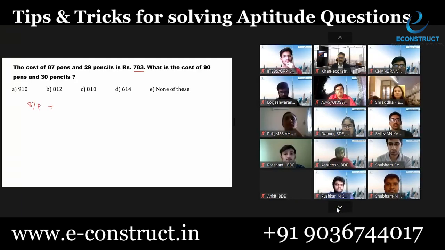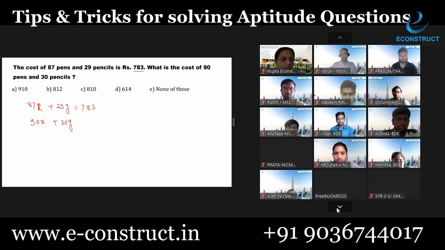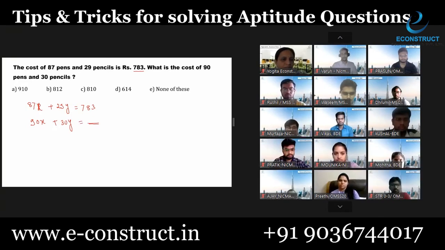How can the simultaneous equations be constructed? Let us take pen as x and pencil as y. So I will have the first equation as 87x plus 29y is equal to 783, and the second equation as 90x plus 30y, that is equal to nothing. In that case we require some RHS here, and then we can eliminate, as in 10th standard.